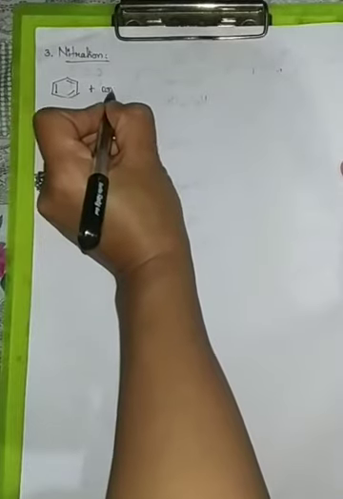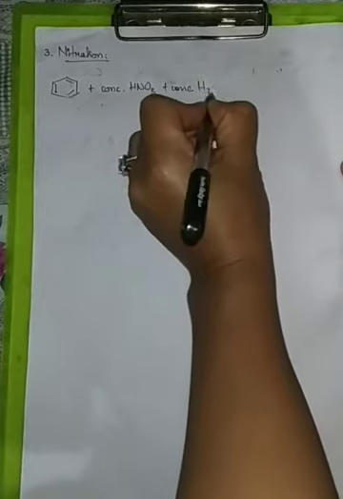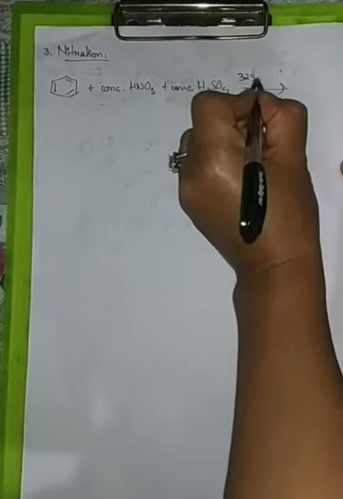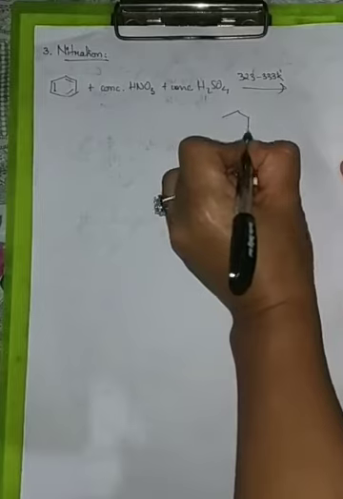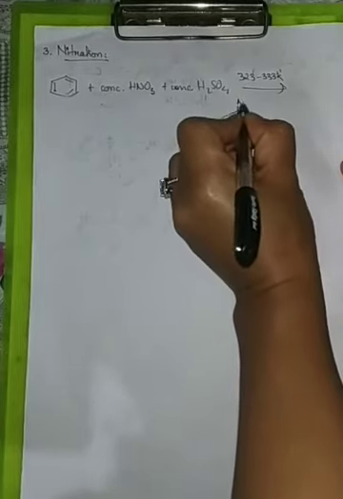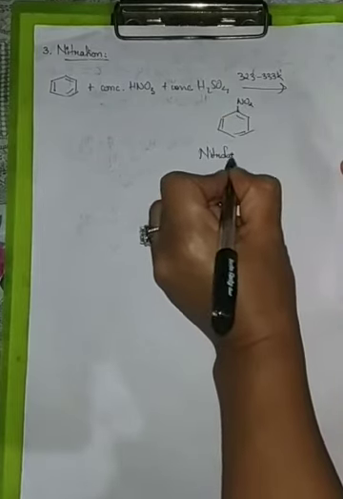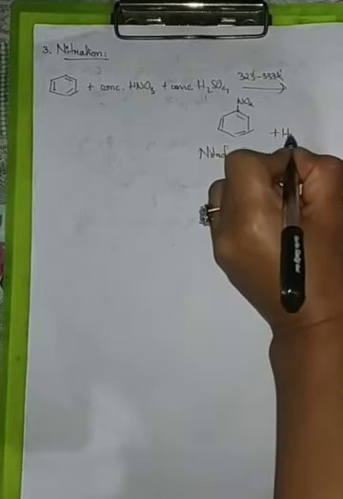In nitration, benzene reacts with concentrated nitric acid along with concentrated sulfuric acid at 323 to 333 Kelvin to form addition of NO2. This is known as nitrobenzene. Nitrobenzene is formed in this process along with the removal of water.